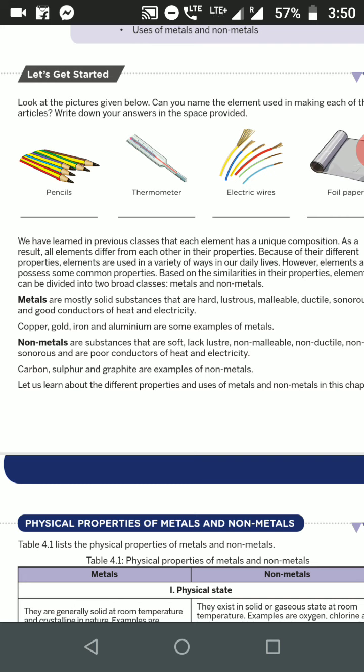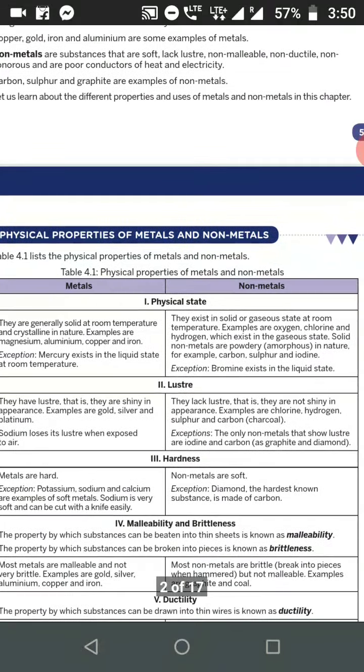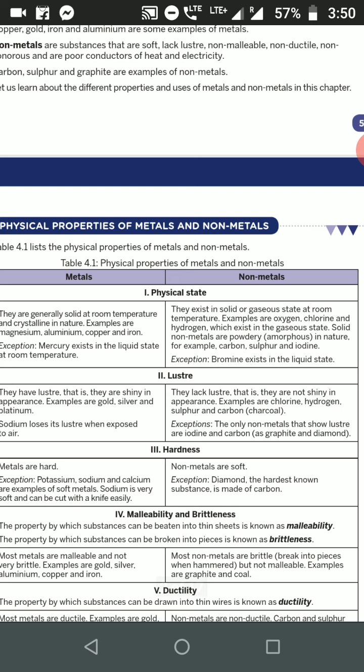They come under non-metals. Now in this chapter we are going to learn the properties of metals and non-metals. First we will be discussing the physical properties of metals and non-metals, then some chemical properties. This is an important chapter. You are going to learn the same thing in grade 10th also. So first we are going to see the physical properties of metals.